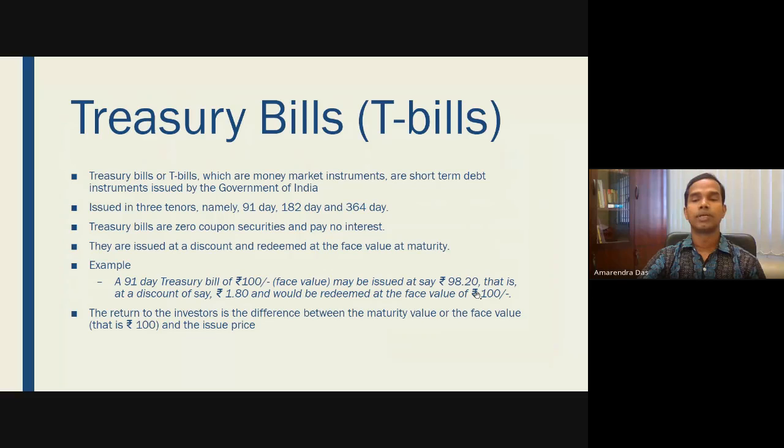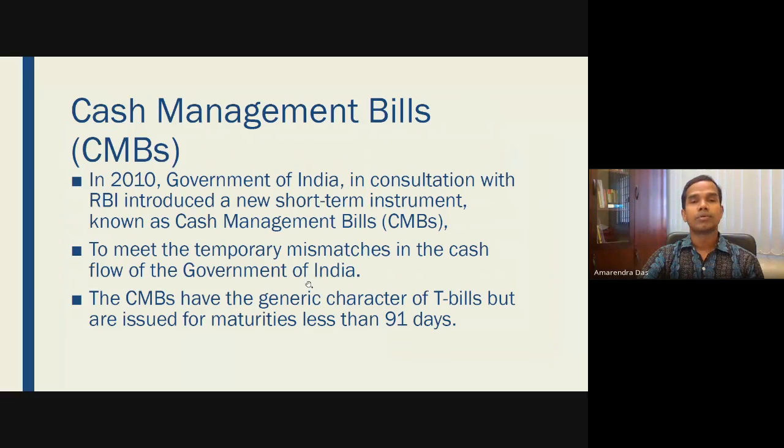So the benefit that you get is 1 rupee 80 paise over a short period. It could be say 91 days, and that's how basically you make money out of this. And the return to the investor is the difference between the maturity value and the face value, that is basically 1 rupee 80 paise. Then another type of bills are available in the market.